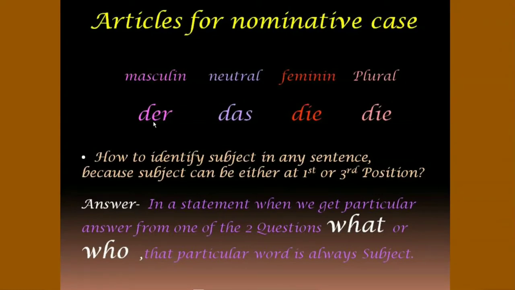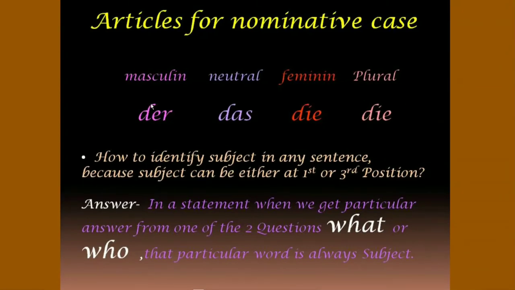Please note that we are learning here bestimmt article of nominative case. As you know, bestimmt article is definite article, which means the. So, in masculine, the is der. In neutral, the is das. In feminine, it's die. And in plural, it's again die. Please take care of the pronunciation part here. Der, das, die.